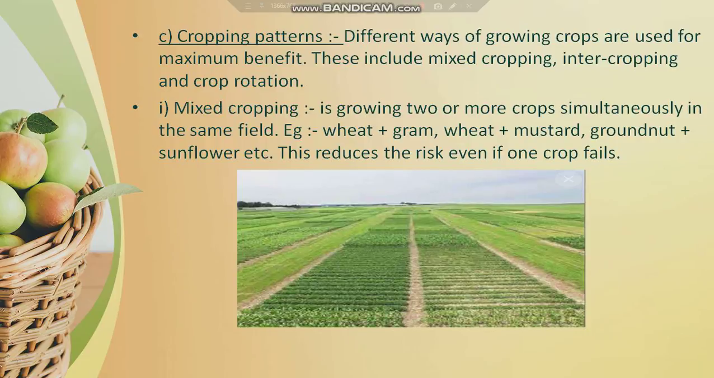Mixed cropping is a process where two or more crops are grown simultaneously, but they are not grown in a systematic row pattern. The examples are wheat plus gram or wheat plus mustard, etc. And this reduces the risk: even if one crop fails, the other may give us a good yield, so that the farmer will be on the safer side and gain monetary benefit.